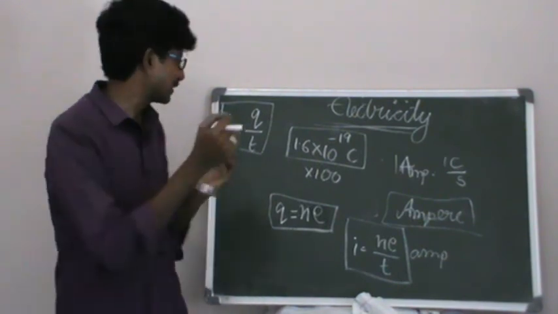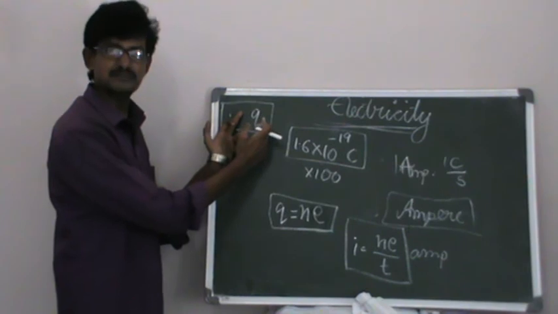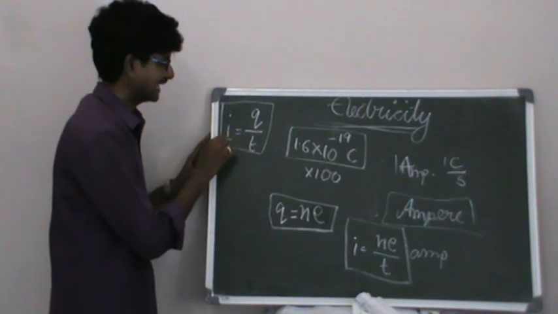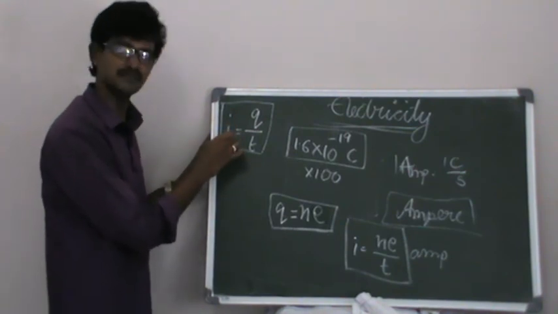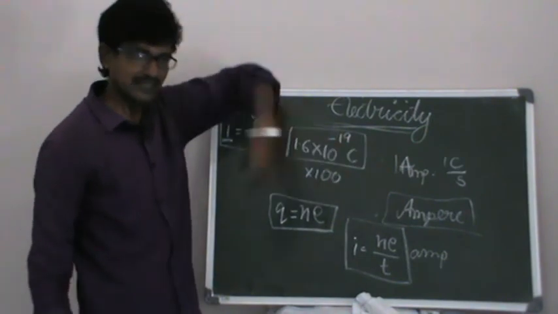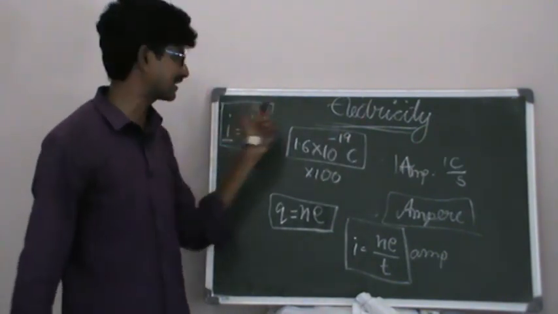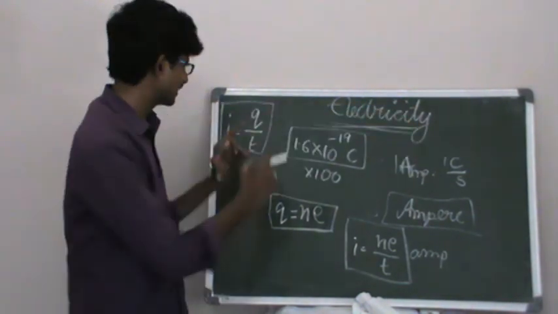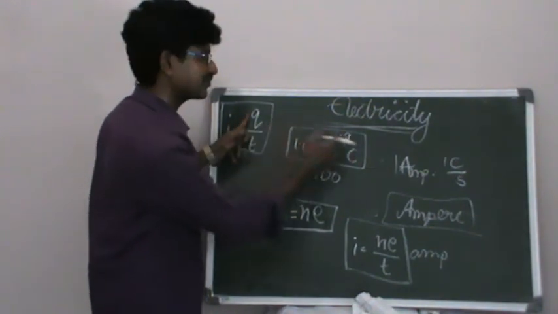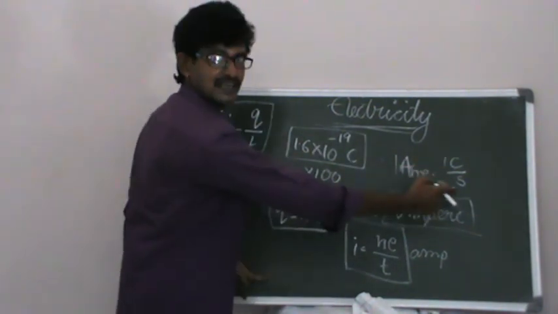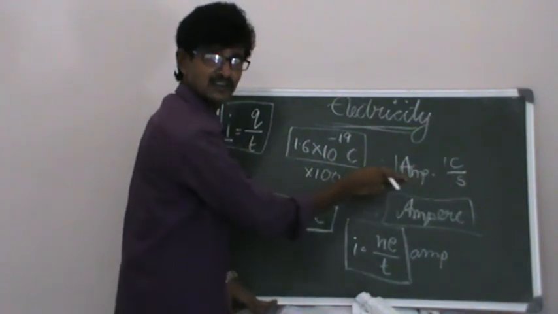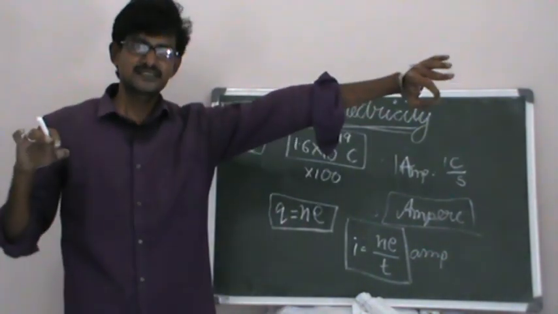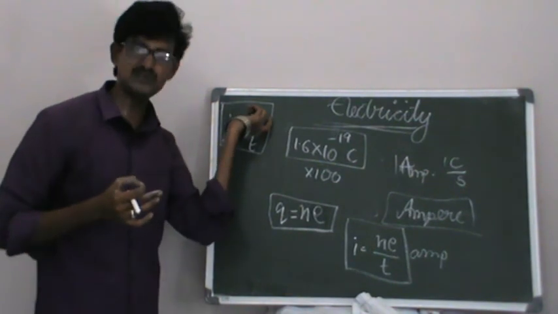Right. And next, the amount of charge flowing through a conductor in unit time is called electric current and is denoted by the letter I. And that is the electric current. The SI unit for electric current is ampere, and ampere is nothing but charge by time. The unit of charge is coulomb and the unit of time is second, so coulomb per second is called 1 ampere.